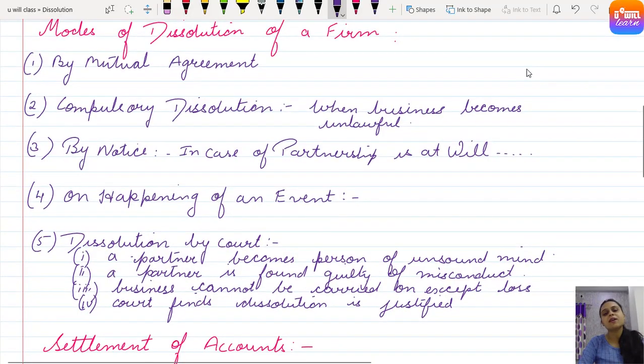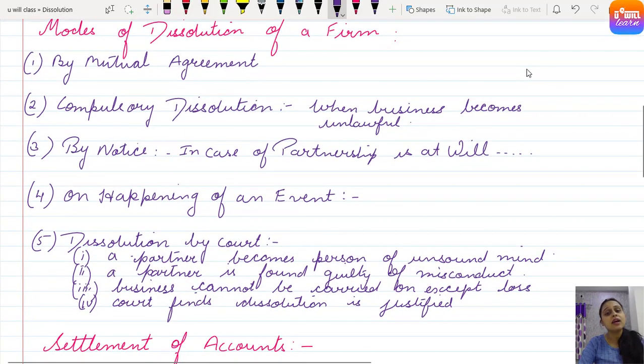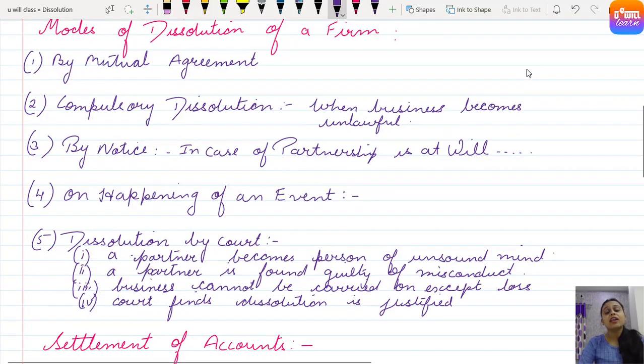Just now we studied, if any of the partners becomes of unsound mind, if the court feels that dissolution is justified, if it finds that the firm is carrying out any misconduct, or the firm is suffering only from losses, then the court may interfere to close down the firm. Clear? Understood. Now, once the firm is closed down, the firm is dissolved, the partnership comes to an end, the relationship among the partners comes to an end, then what happens?